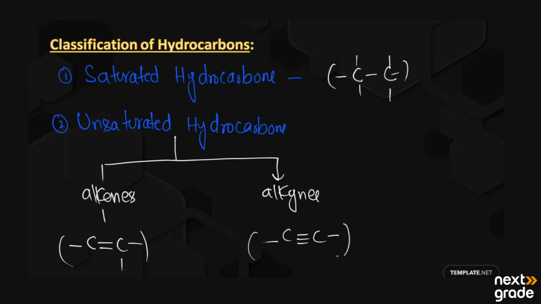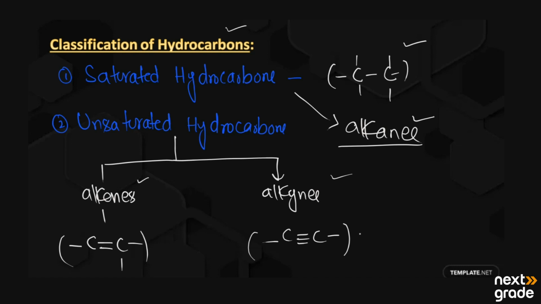So this is the main classification of the hydrocarbons. Saturated hydrocarbons are also known as the alkanes. Alkanes have a single bond between carbon atoms, and alkenes and alkynes have double and triple bonds respectively.